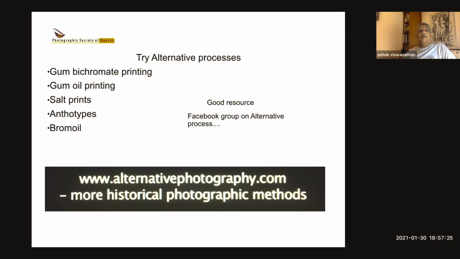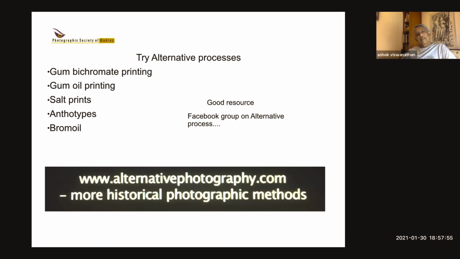So if you're looking for more information on these processes, have a look at Facebook. There's an alternative photography group there. They do a whole lot of work, and they're very friendly people, so they're always happy to help. And there's a lot of things that I learned there. Or there's a website, which is alternatephotography.com, which is also extremely informative. It's got a whole lot of data on various processes. So if you're adventurous enough to try it, you should have a look at these places.